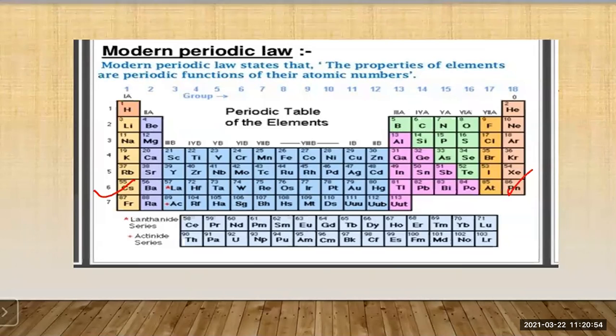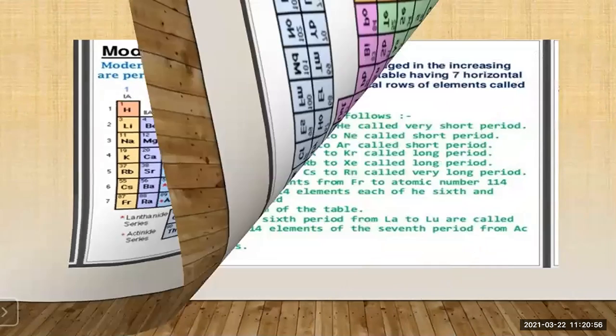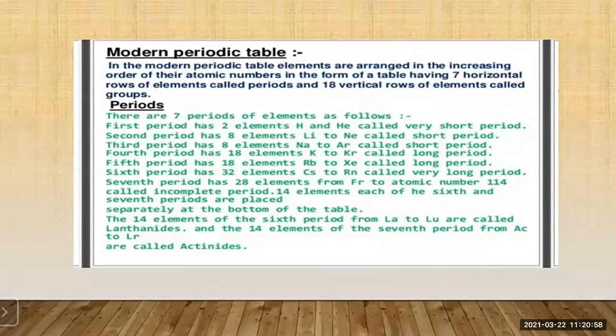Then the seventh period has 28 elements from francium to atomic number 114. It is called an incomplete period.